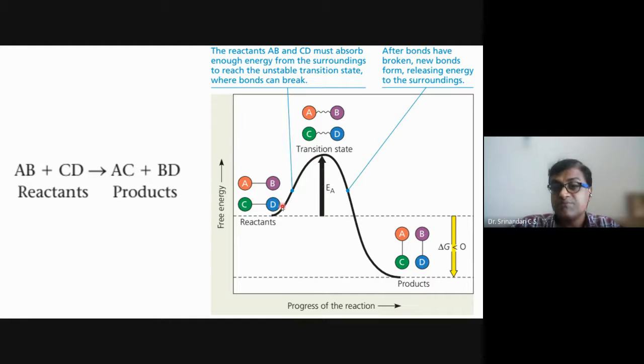Before that, they have to go through a transition state which requires a higher level of energy, and to achieve this energy they need a lot of things. For example, sometimes you can raise the temperature, but again, some reactions vary and require more time. The progress of the reaction might be slower, and the energy required might also be more. So you heat up so that the energy of the reaction will go up.